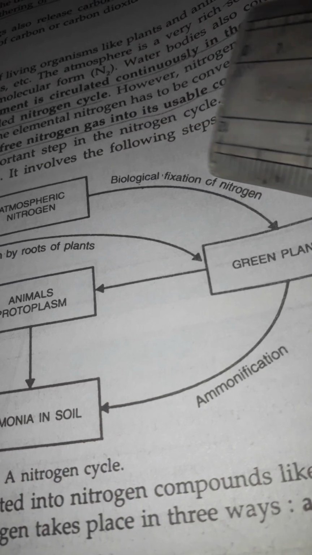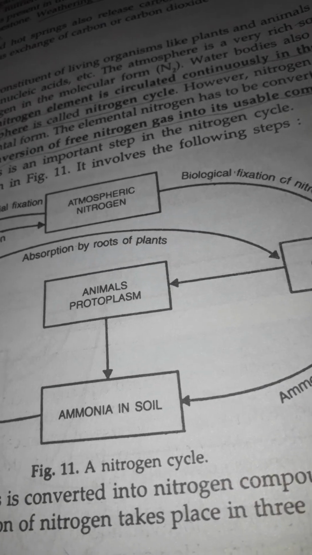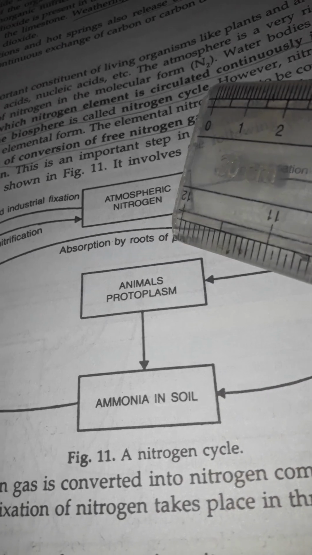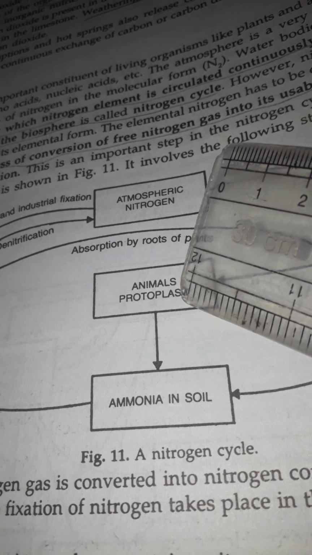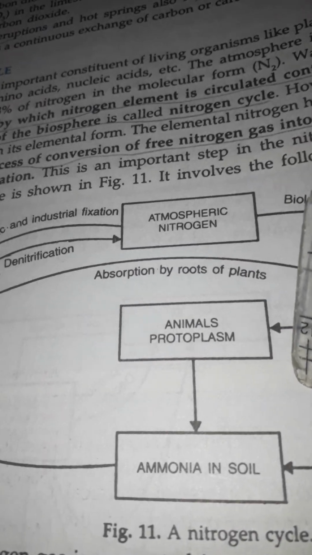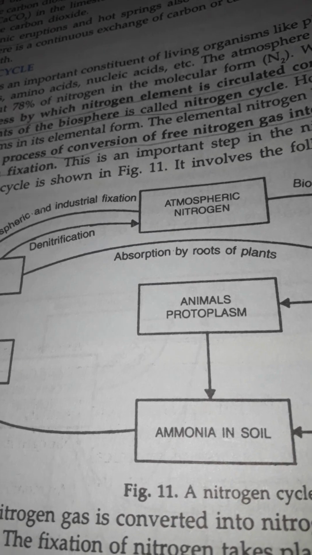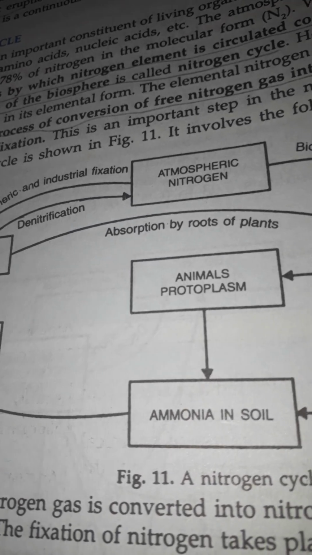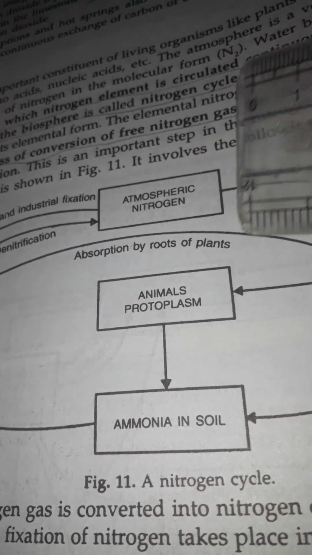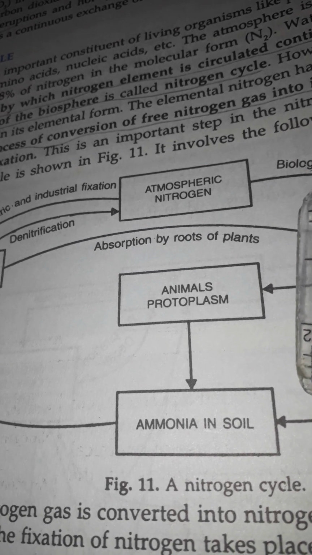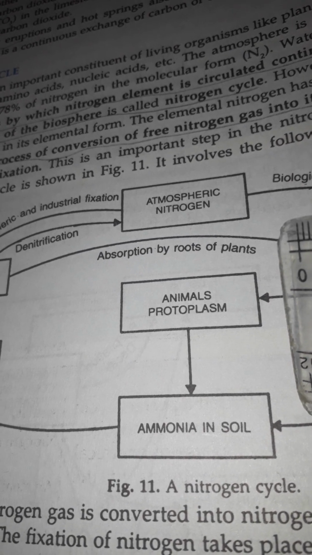Animals obtain plant protein directly or indirectly from the plants, by eating them as food.